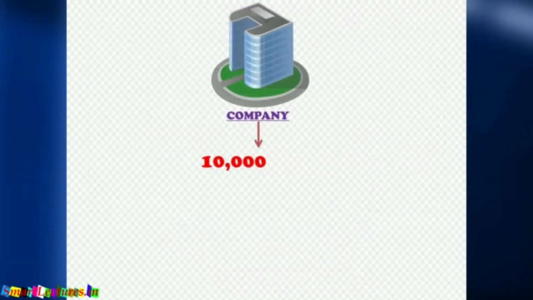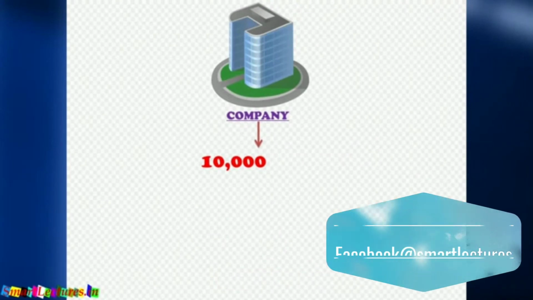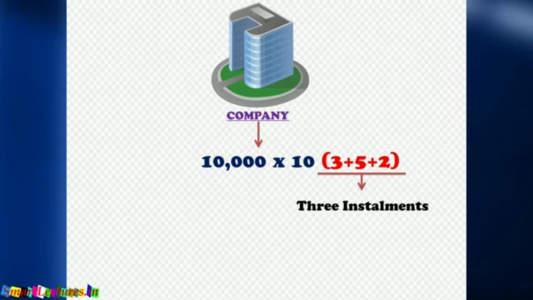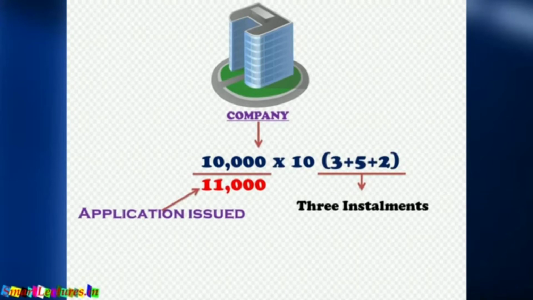Suppose the company issues 10,000 shares of rupees 10 each. The money was payable in 3 installments, 3 plus 5 plus 2. But the company received 11,000 applications, meaning applications for 11,000 shares.